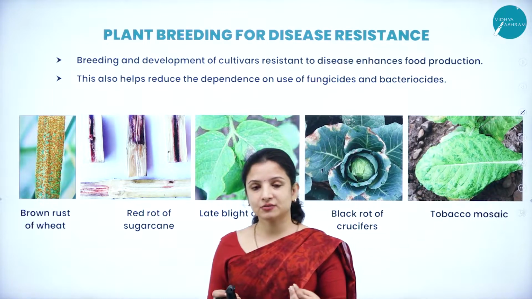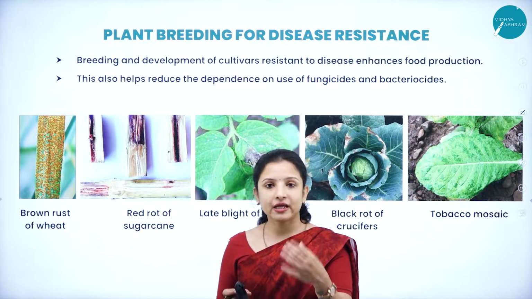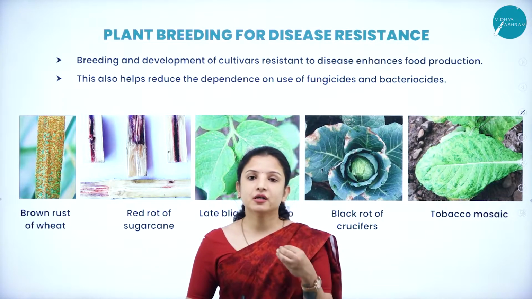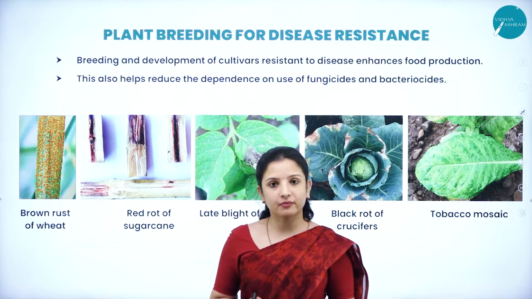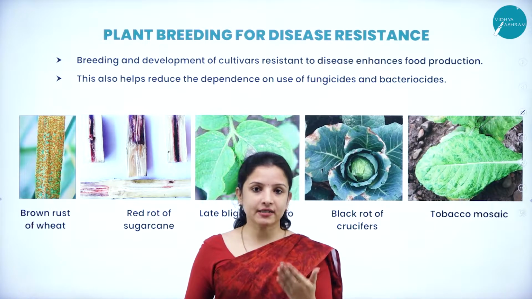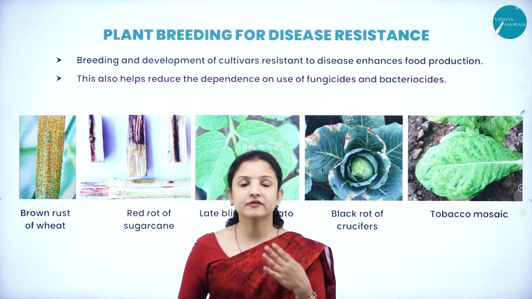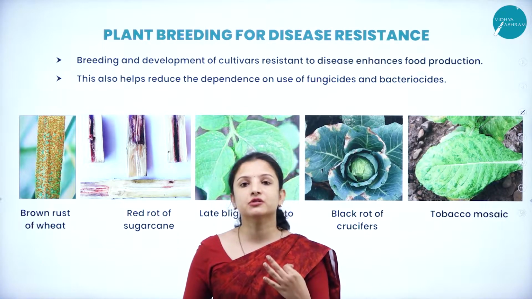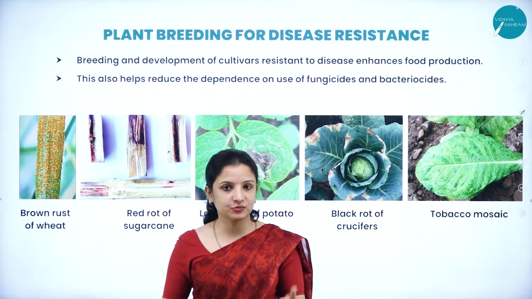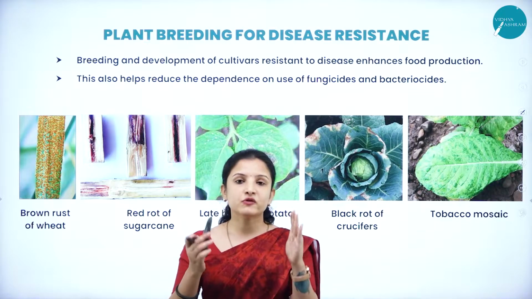Disease resistance means the plant or the crop should produce some compounds which will help the plant protect itself from attacking pathogens. In crops, there are a lot of chemicals called secondary metabolites which help the crop protect itself against certain diseases. For example, we have polyphenol oxidase, which is called POX, then lipoxygenase, called LOX, then phenylalanine ammonia lyase, that is PAL, and also chitinase. Different compounds like these will be produced by the plants to protect themselves.